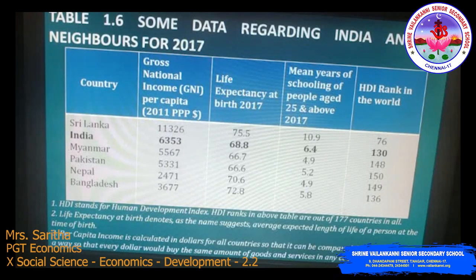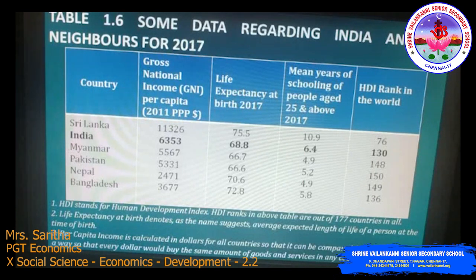Yes, of course. When we compare Sri Lanka and India, Sri Lanka's gross national income is 11,326, but India's gross national income is just 6,353. And even life expectancy at birth is 75.8 in Sri Lanka and 68.8 in India. Mean years of schooling is 10.9, but in India it is only 6.4. Even the human development index rank in the world is 76 for Sri Lanka and 130 for India.